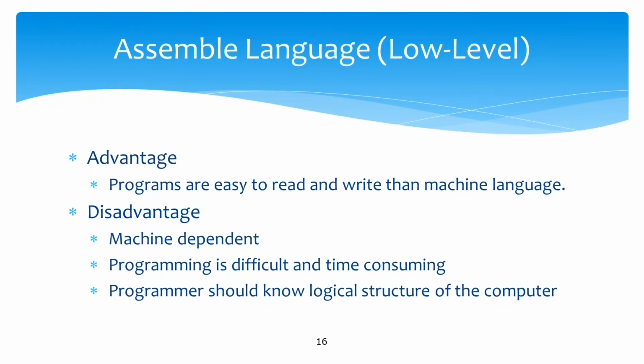So, the advantage is programs are easier to read and write than machine language, which we can obviously see in the example, and the disadvantage is it is again machine dependent and programming is difficult and time consuming. The programmer should know the logical structure of the computer. So, these are the advantages and disadvantages of assembly language or low level language.